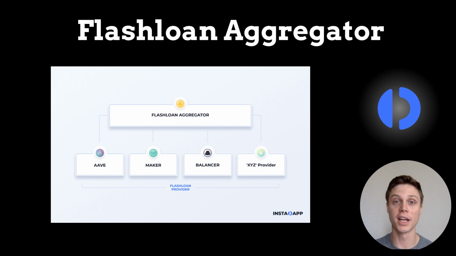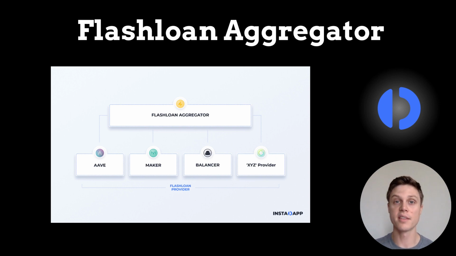Next up is a more recent innovation and something that Instadapp actually introduced to the DeFi world: the Flash Loan Aggregator. Flash loans are a special loan in crypto where a smart contract, including your DSA, can borrow as much money as it wants as long as it borrows and pays back the money in the same transaction. Instadapp actually uses these flash loans in their strategies, so first and foremost, this is a product that they are building for themselves. But the aggregator is open for any developer to use.